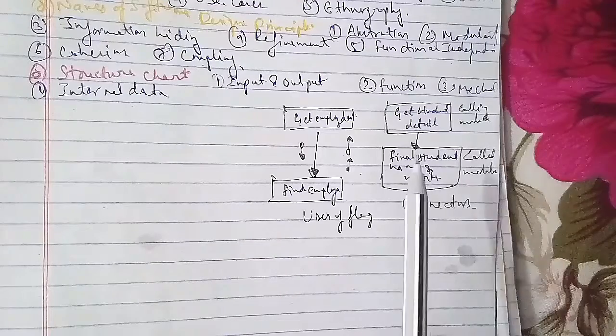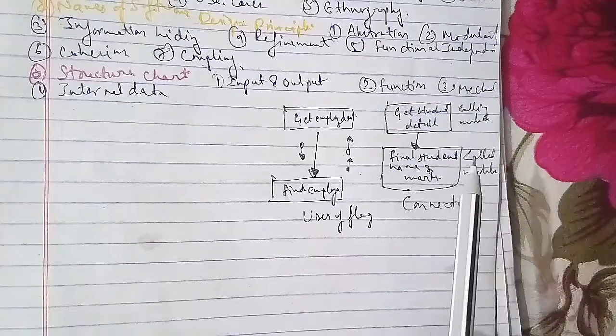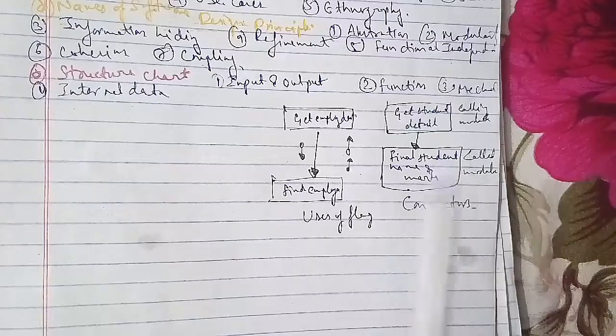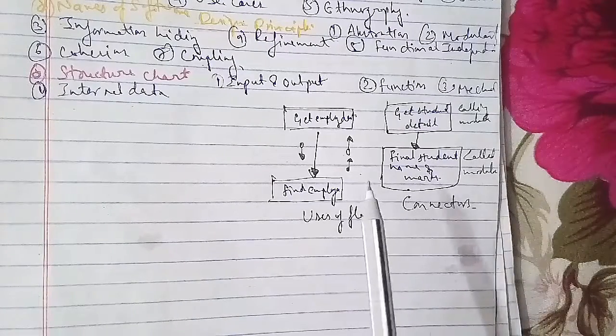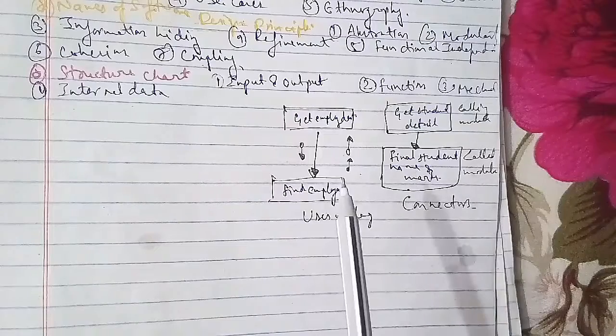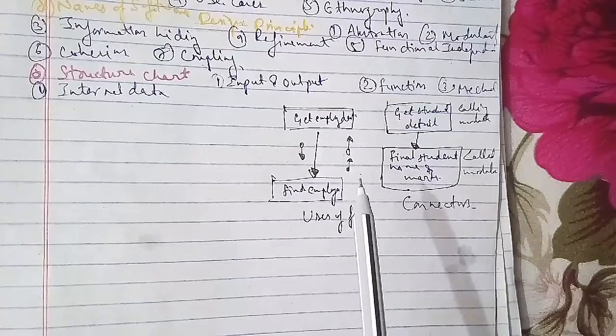Another question: define the term program and software, which we had discussed. A program is a sequence of instructions written in a programming language intended to perform specific tasks, and software is a collection of various programs to implement a particular application.